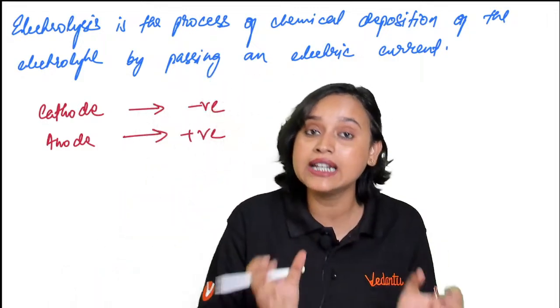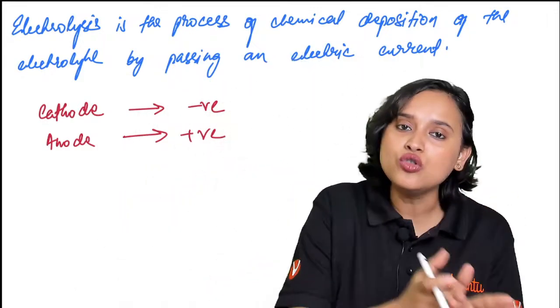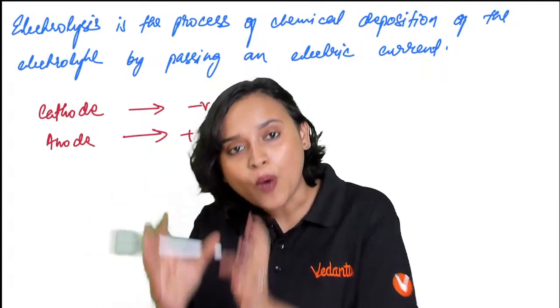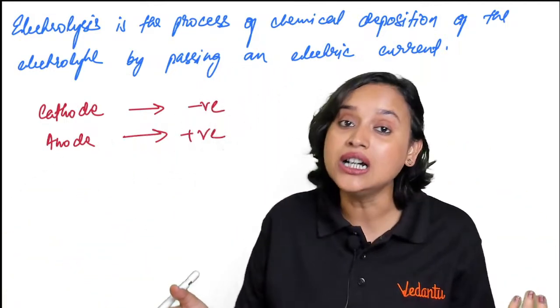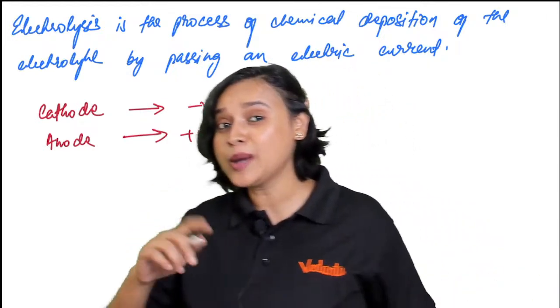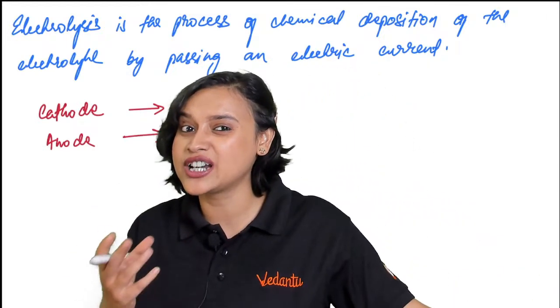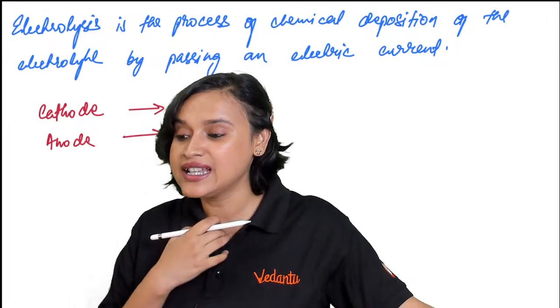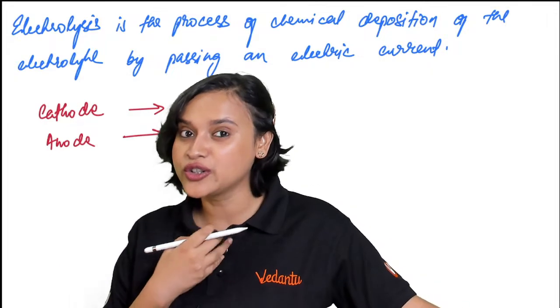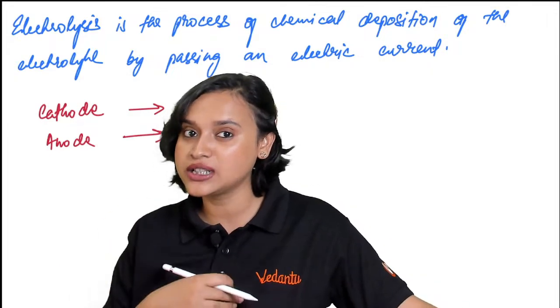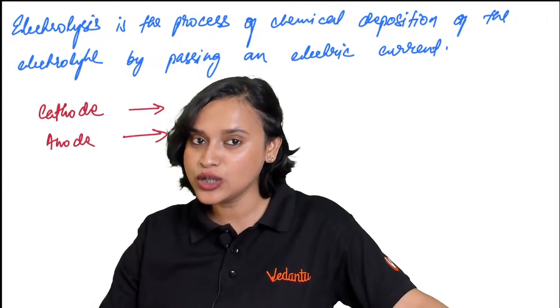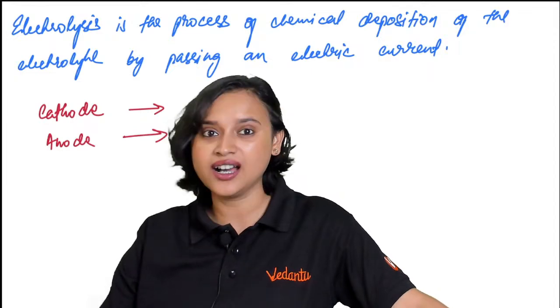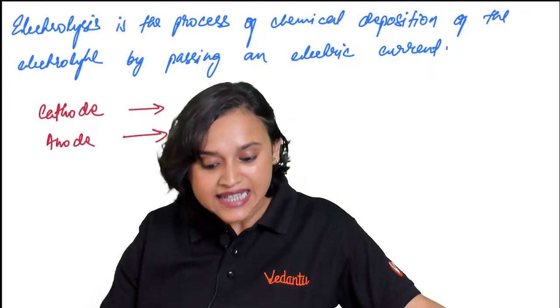When you break it down, you get two different products, and one of them is attracted to the anode and the other to the cathode. Do you remember in class 8 you have studied electrolysis of water? Yes, exactly.